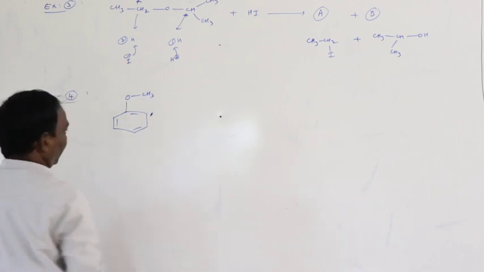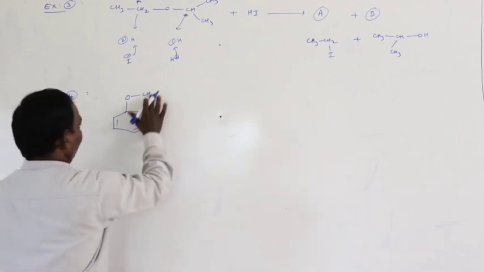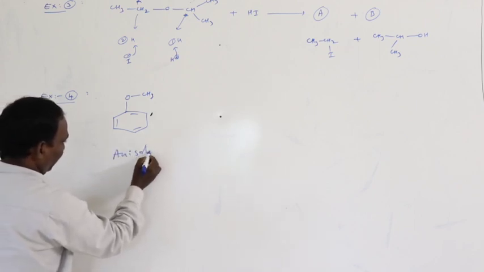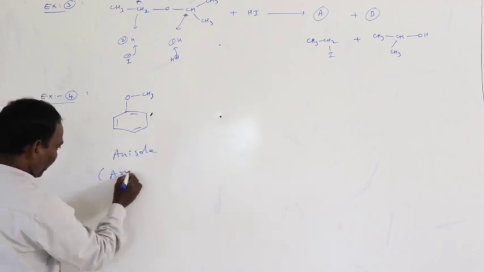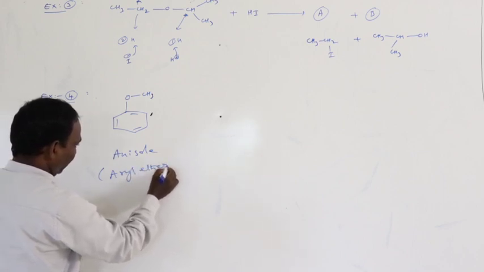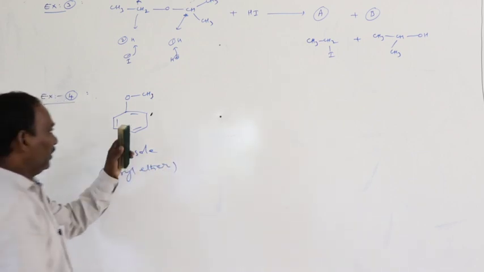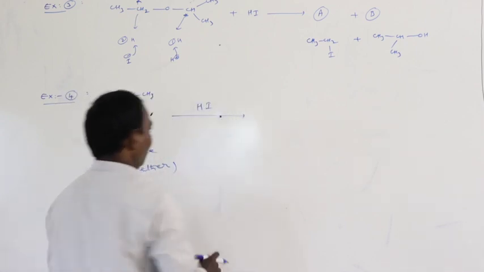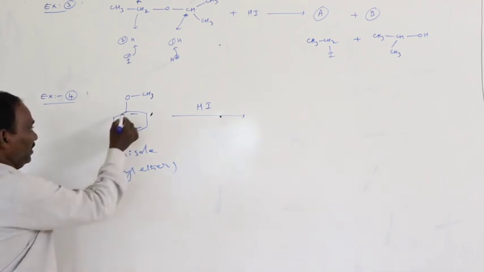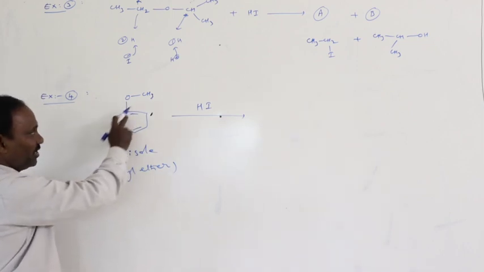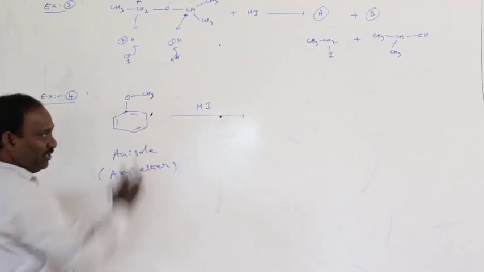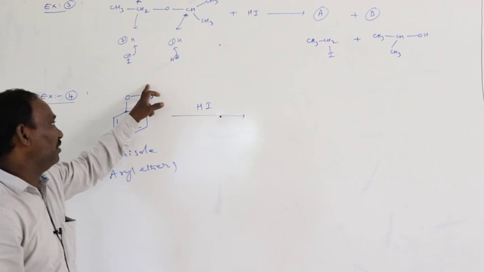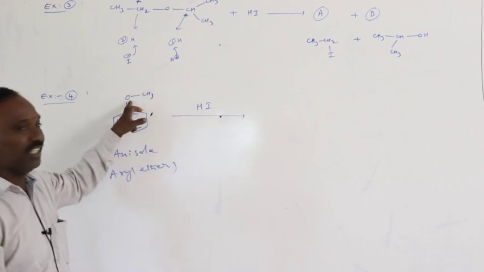C6H5OCH3, methoxybenzene or anisole, or it is an aryl ether. Okay, now this aryl ether reacts with HI. What happens here? This is an ethereal carbon without hydrogens. Here the ethereal carbon has 3 hydrogens. Here 3 hydrogens are present on this carbon, so the I group is attached here and hydrogen is attached to